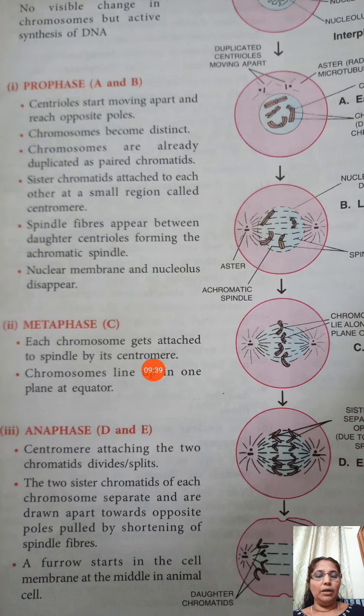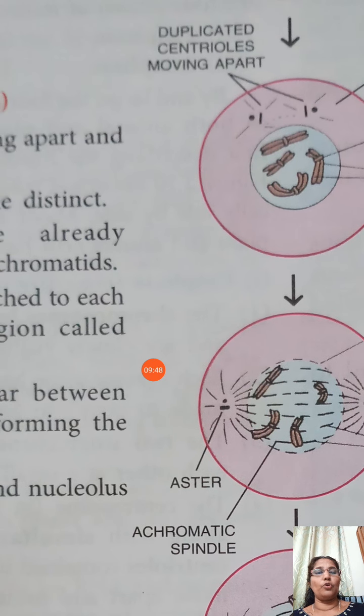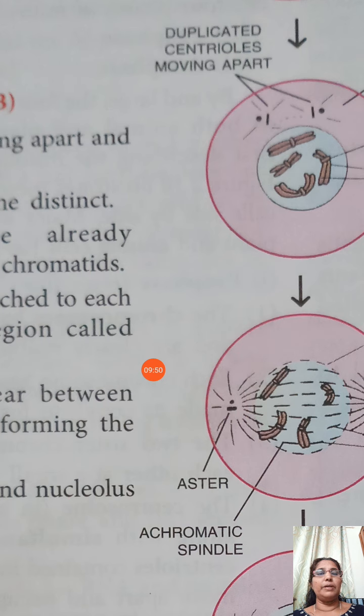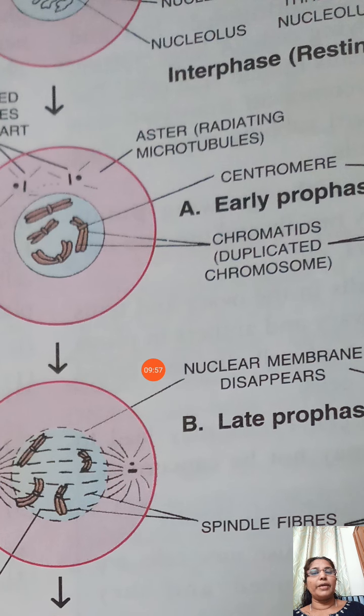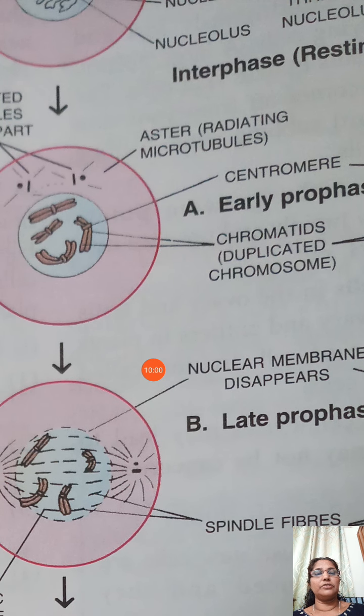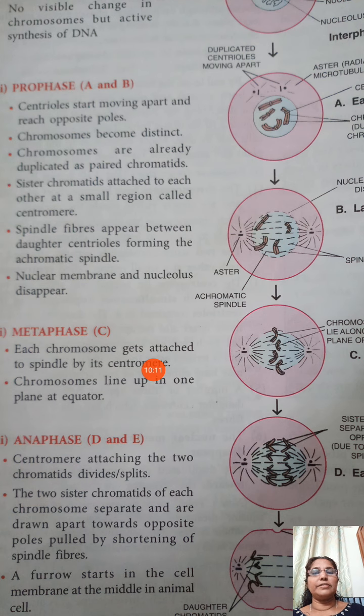Then again, you can see that the chromosomes become distinct. They will be visible if we look through a microscope. The duplicated chromosome will be visible, with the centromere, the attached region, and the chromatids. In the duplicated chromosome, each arm is known as a chromatid, and these are clearly visible in the prophase stage.